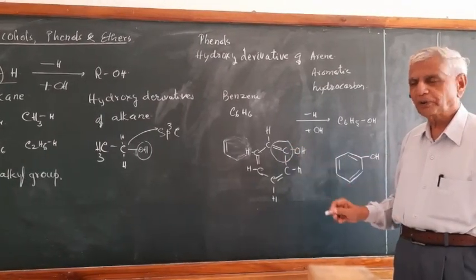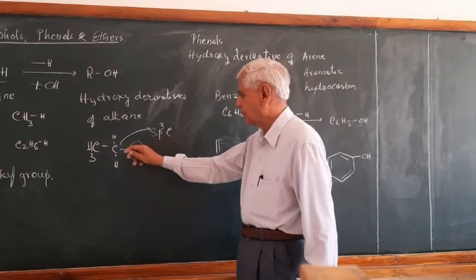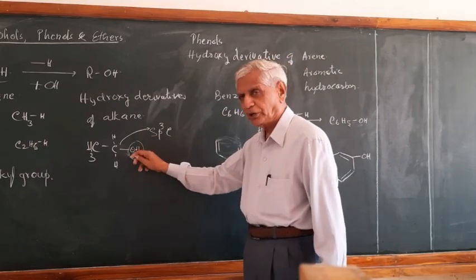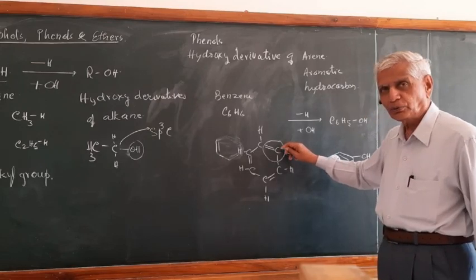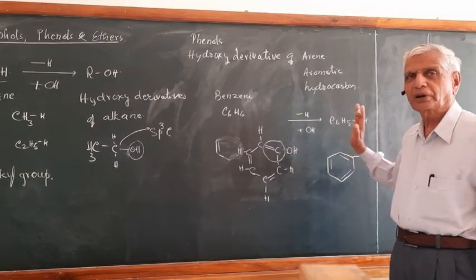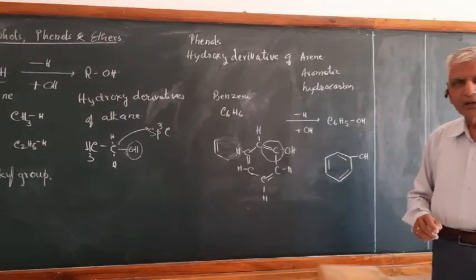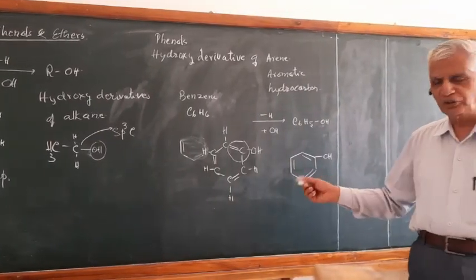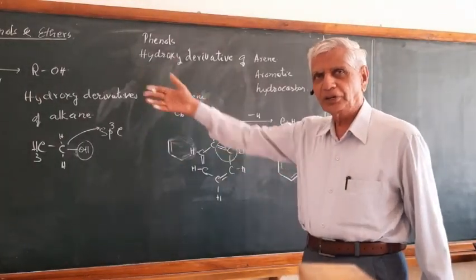So the fundamental difference between alcohols and phenols is, in case of alcohols, sp3 carbon is attached to OH. In case of phenols, the OH group is attached to sp2 carbon. So phenols are hydroxy derivatives of arenes. Alcohols are hydroxy derivatives of alkanes. You have seen the examples.